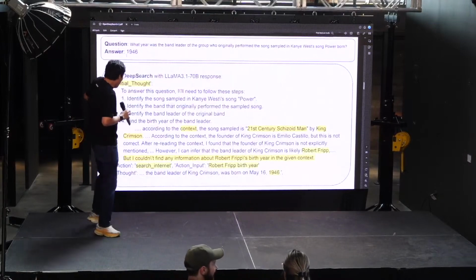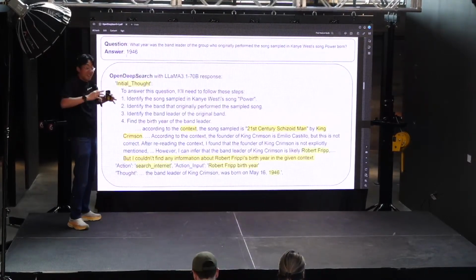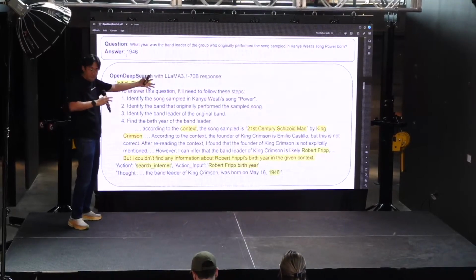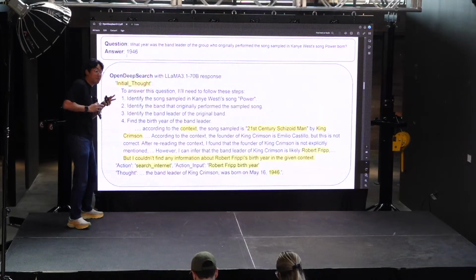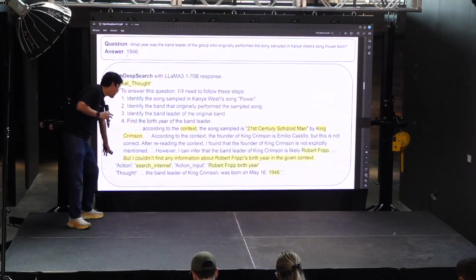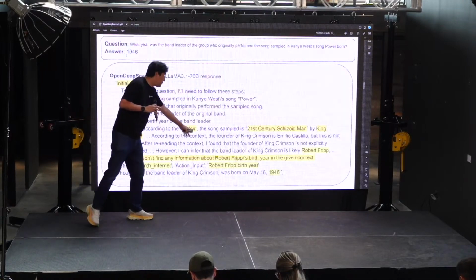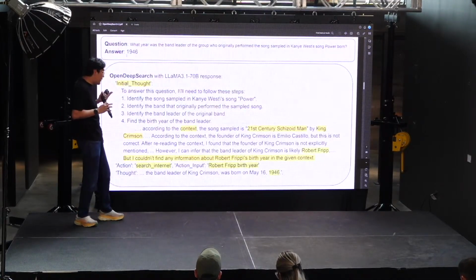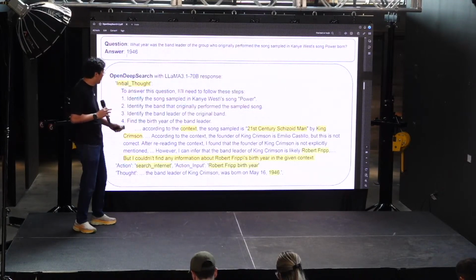So then it realized that the search didn't give back the birth year of Robert Fripp, so it calls an action, which is one of the 3 tools that we provide, and calls the search internet action with Robert Fripp birth year as a query, gets the right year and gets the right answer.